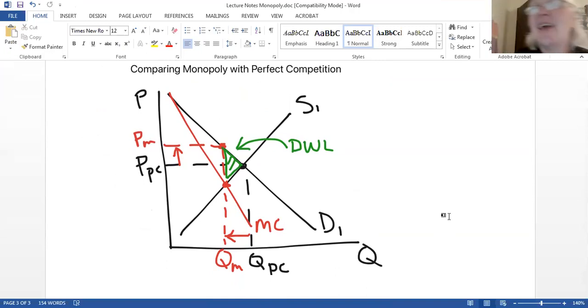Just looking at that, using this market model, the downward sloping black line is demand 1, and upward sloping S1 is the supply curve. The intersection of the black lines is represented by PPC and QPC. That's the traditional supply and demand intersection that we talk about with our most efficient, perfectly competitive markets. The price would prevail at PC and the quantity would be out here at quantity PC.